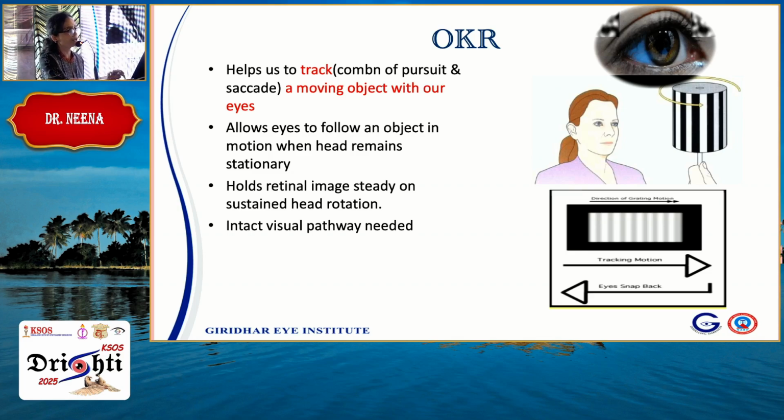INO, we all know, is due to a lesion in the medial longitudinal fasciculus. So what happens? On the side of INO, you have an adduction defect, and on the contralateral side, you have abducting nystagmus. Because what happens here is that the 6th nerve is trying to talk to the 3rd nerve, to move the eye, but the MLF is not working.